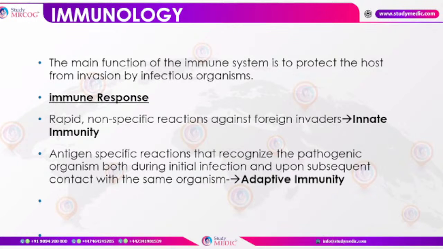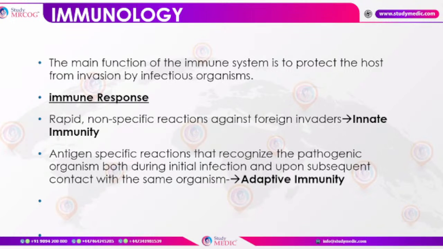And immune response can be a rapid non-specific reaction against foreign invaders, which is known as innate immunity. So the rapid response is innate immunity, and the antigen specific reactions that recognize the pathogenic organisms both during the initial infection and upon subsequent contact with the same organism, that is adaptive immunity, which should be kept in mind.